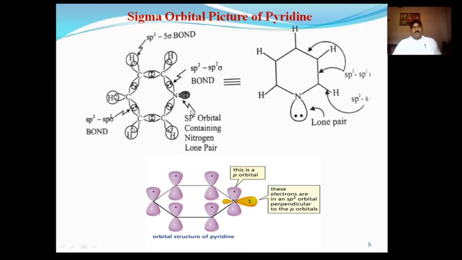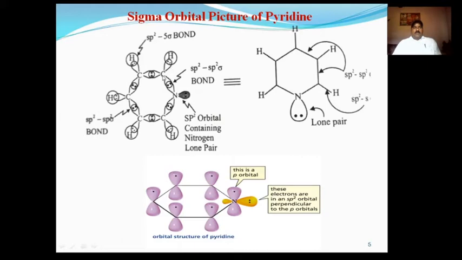As we discussed before how the sigma bond forms between carbon and hydrogen: the atomic s orbital of hydrogen and the sp2 hybrid orbital of carbon overlap like this, forming the 5 sigma bonds between hydrogen and carbon.